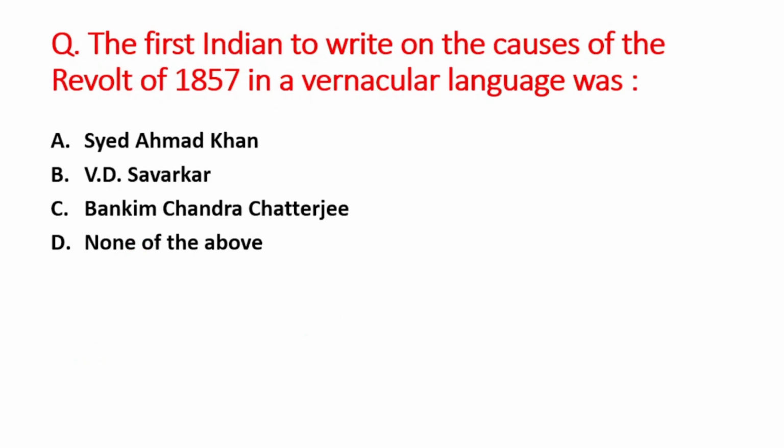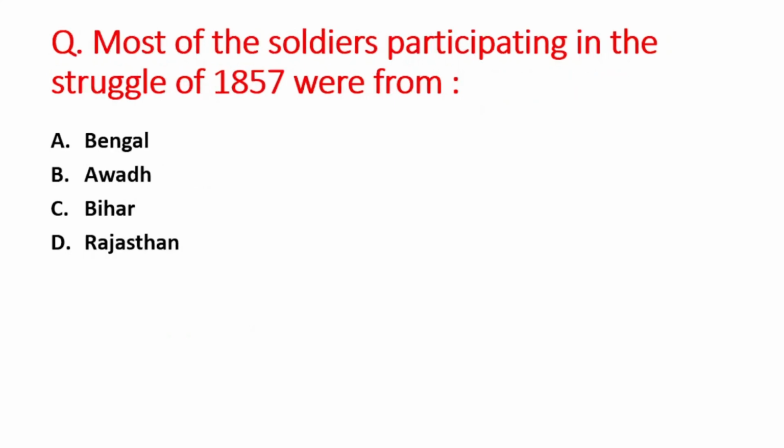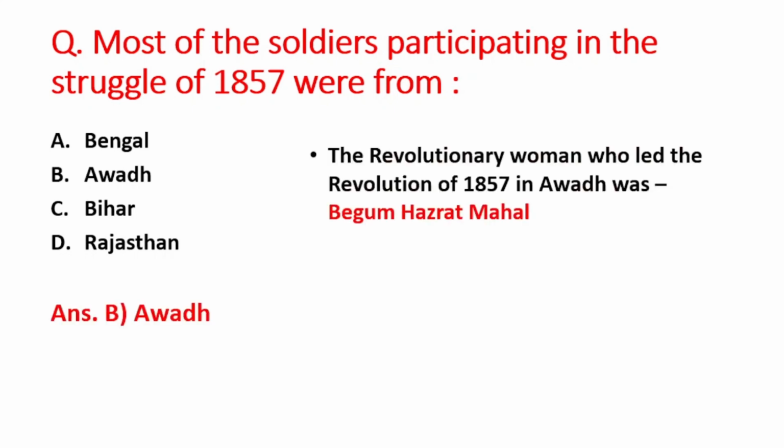Next question is the first Indian to write on the causes of the revolt of 1857 in a vernacular language was. A option is Sayyid Ahmad Khan, B is V.D. Savarkar, C option is Bankim Chandra Chatterjee, and D option is none of the above. So right answer is option A, that is Sayyid Ahmad Khan. Next question is most of the soldiers participating in the struggle of 1857 were from A option is Bengal, B is Awadh, C is Bihar, and D option is Rajasthan. So right answer is option B, that is Awadh.